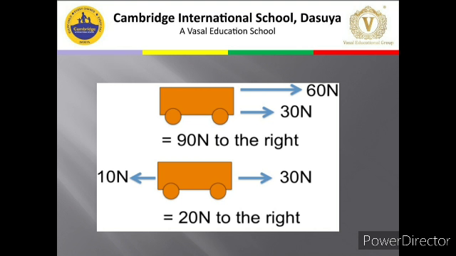Out of 10 and 30, 10 gets cancelled because the effects cancel due to the opposition, and the extra 20 Newton will make the trolley move in the direction in which you have more force. So it will move towards the right side only. Fine. So these are unbalanced forces.